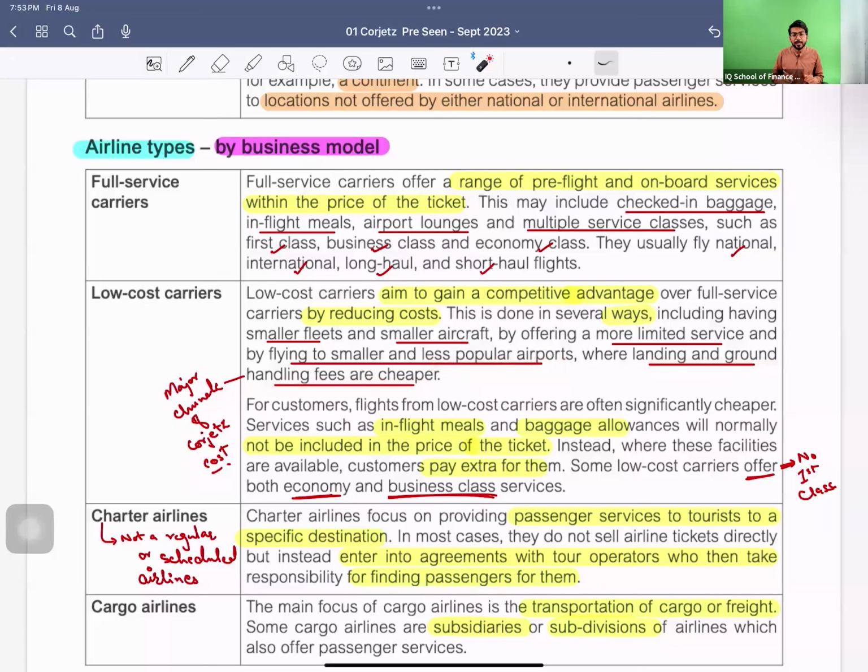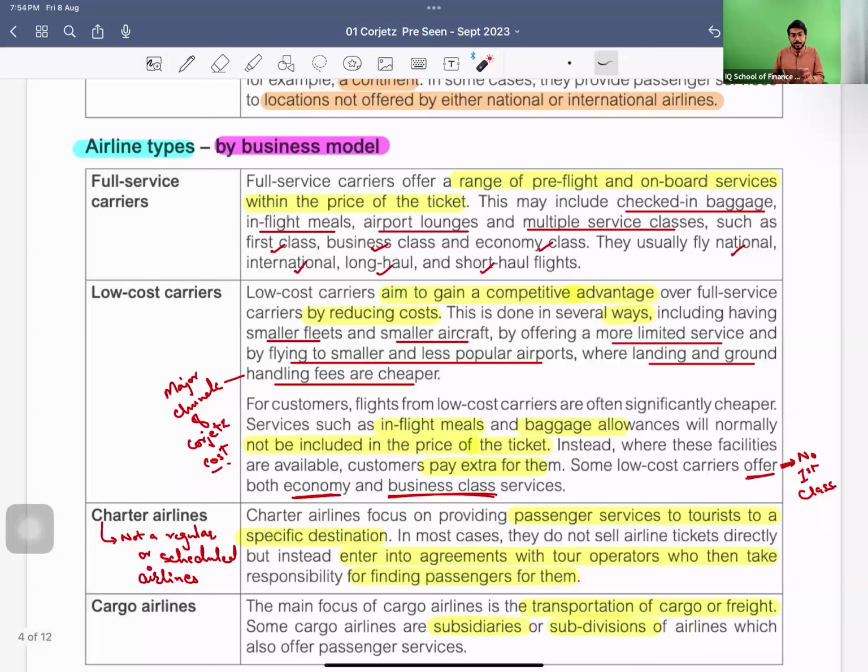Obviously, the operations conducted at airports, like check-in, security, airplane maintenance, and baggage, all need a cost. So when you are flying from less popular and smaller airports, the ground or landing charges are very low, and that gives you a cost advantage.